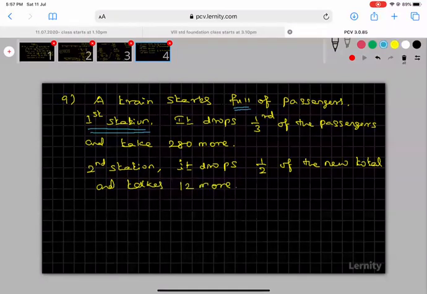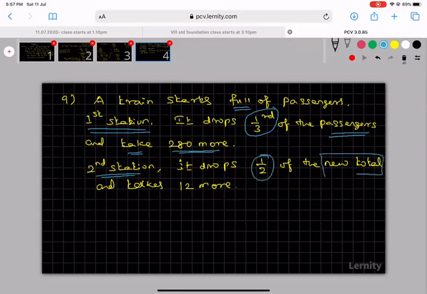You see here, at the first station it drops one third of the passengers and takes 280 more. At the second station it drops 1 by 2 of the new total and takes 12 more. This is the concept they are given.